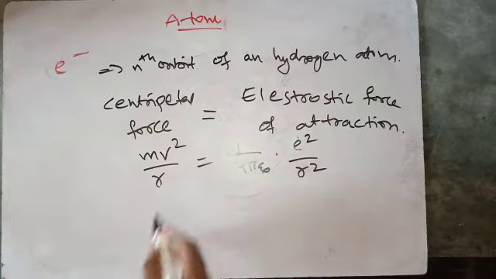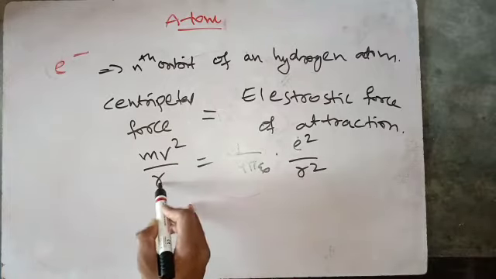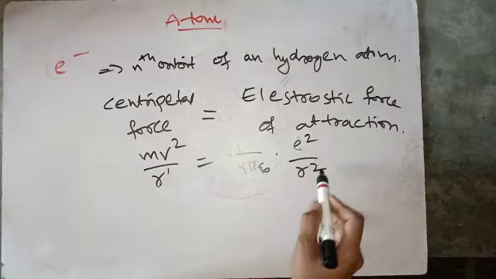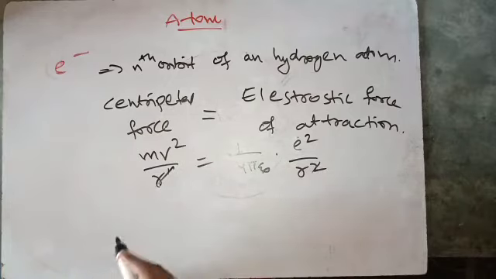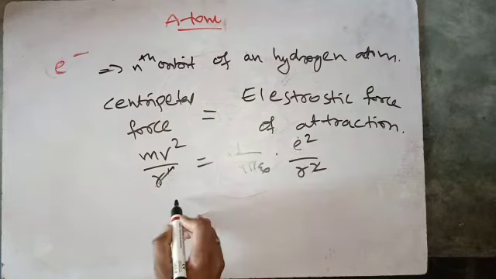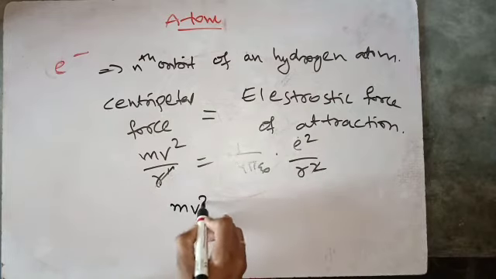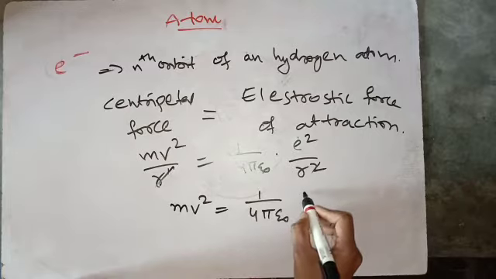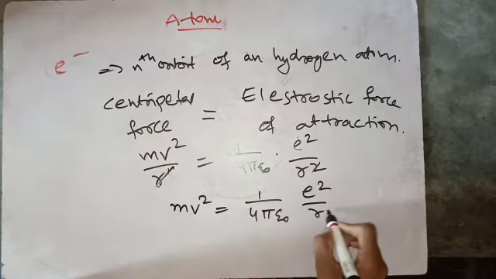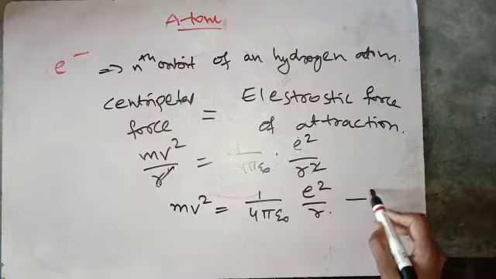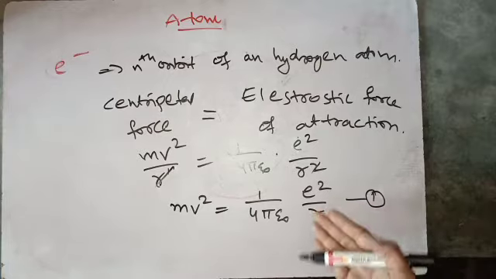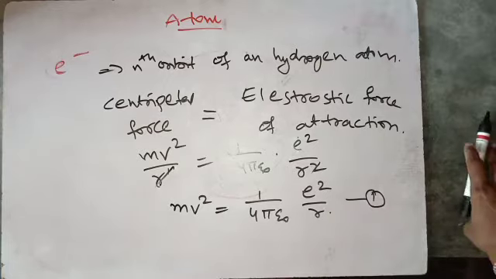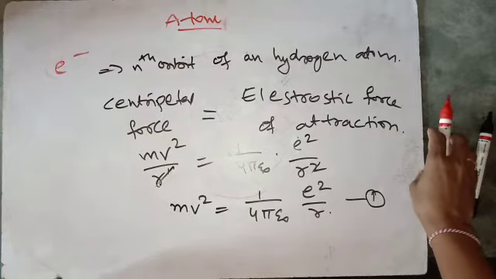Now from this equation, here we have r power 1 and here r power 2, so one r gets cancelled. Therefore mv square equals 1 by 4 pi epsilon naught times e square by r. This is equation number 1. Please pause the video and copy.